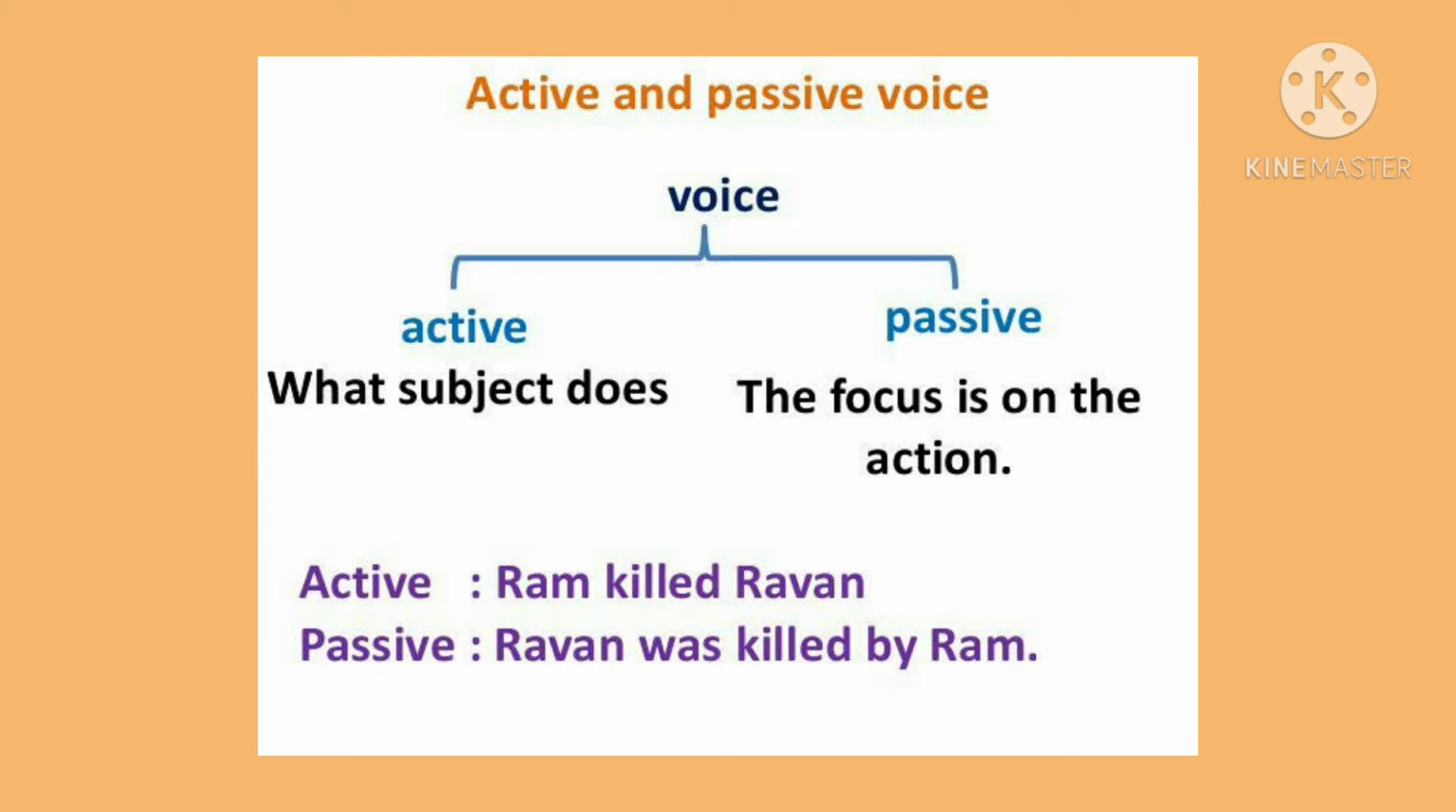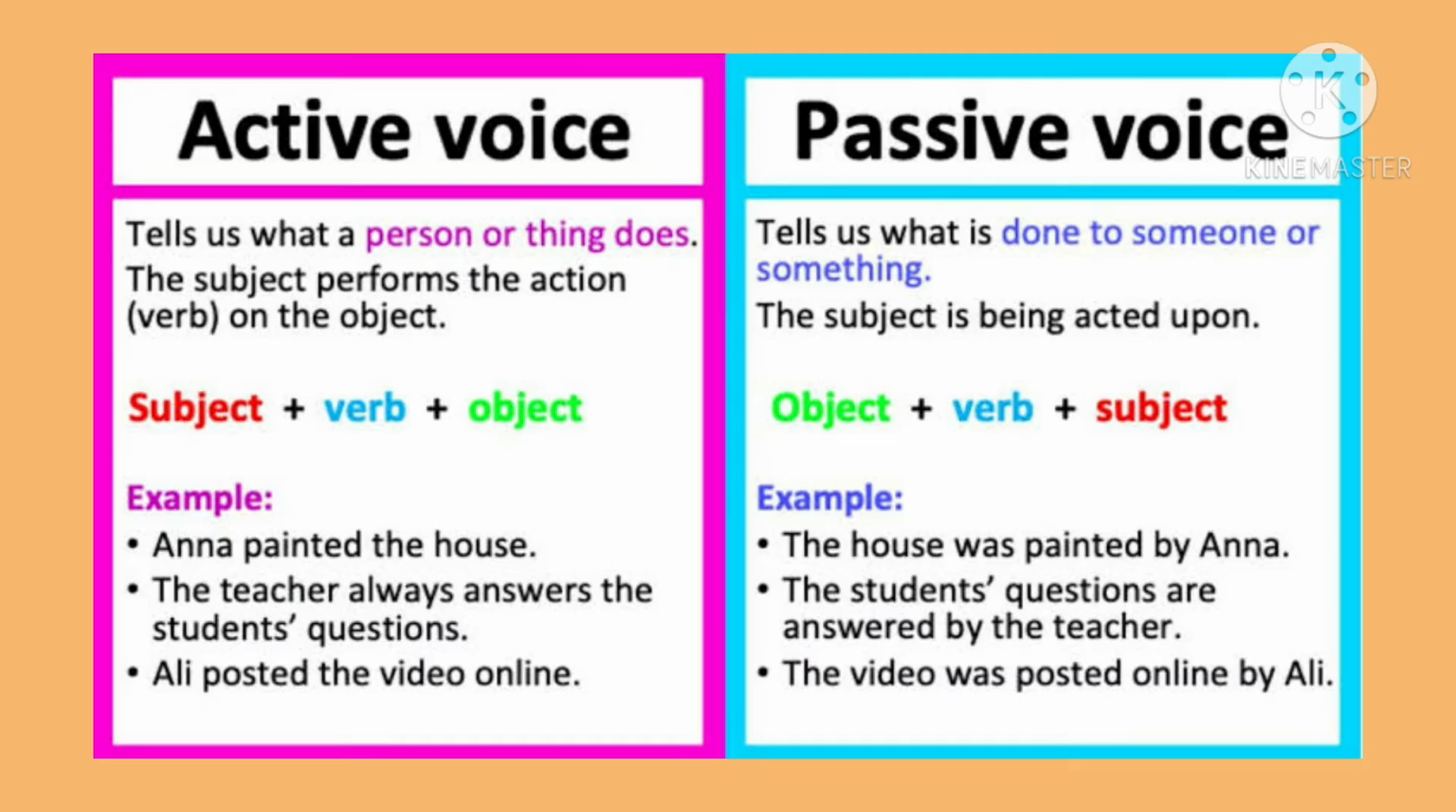Whenever we change a sentence from active to passive, there are certain rules which are to be followed. So, in this video, I will try to cover some of the rules. Active voice tells us what a person or thing does. The subject performs the action on the object. So, a subject is followed by a verb and then we have our object. Passive voice tells us what is done to someone or something. The subject is being acted upon. So, first we have our object, then verb, and then we have our subject.